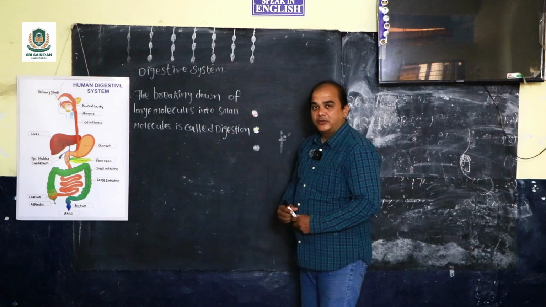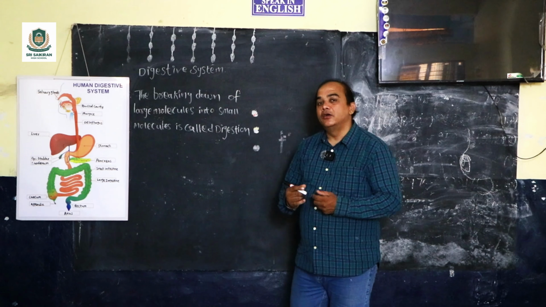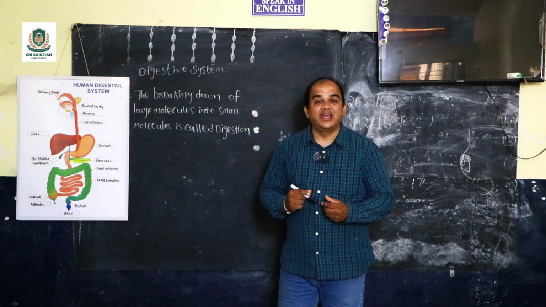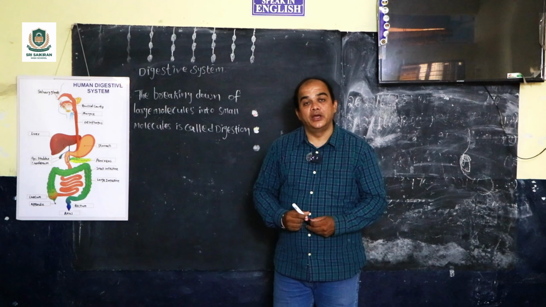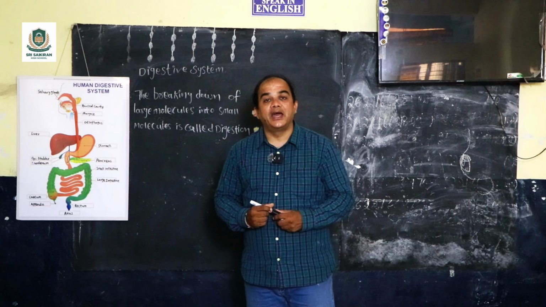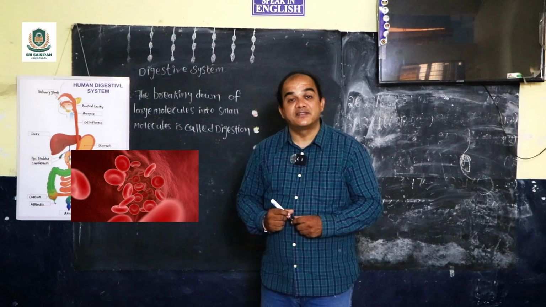Human digestive system. See, again I told you, we have to ask a question. When I say human digestive system, why? Why do we actually have a digestion system in the human body? Because as you know, in the human body we have 37 trillion cells.